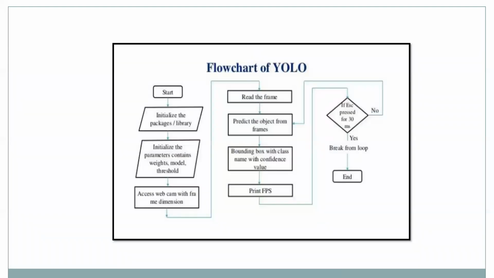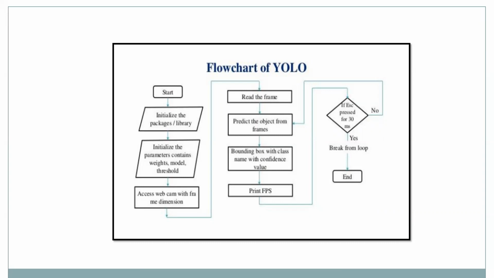So this is a flowchart of the YOLO. First we start our program and we initialize all the packages and the libraries. After every package is initialized, the parameters, the weights, the modules, and the threshold are set. Here we use the YOLOv3 weights, and we have a certain threshold limit in the algorithm, and we access the webcam for the frame dimensions. Whatever image is captured is read in the form of a frame, and we predict the objects from the frames, with bounding boxes, class name, and confidence value.